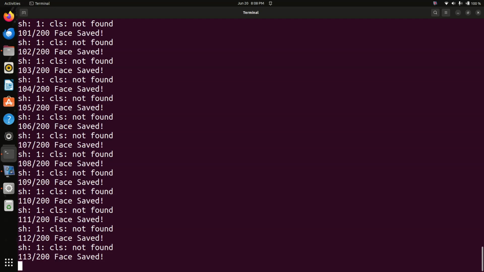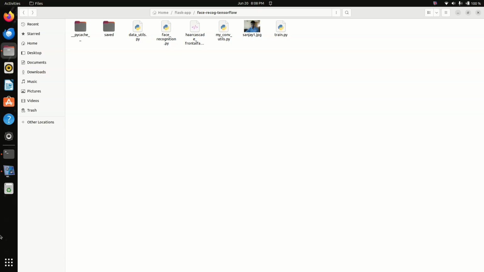Fine. So actually I want to tell you what is training part and what is data set part. For TensorFlow I have struggled a lot for this. Okay, fine. Now the save folder has been created.